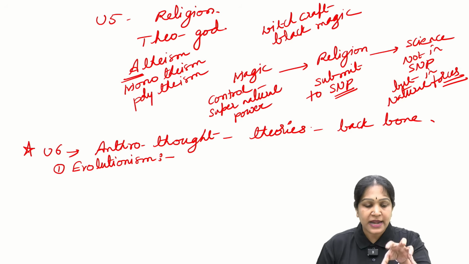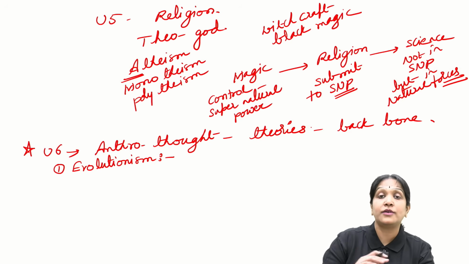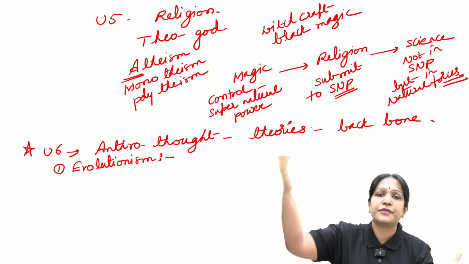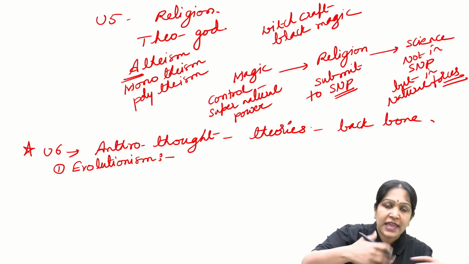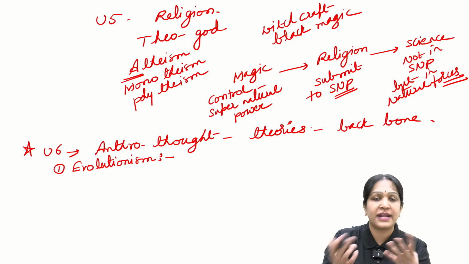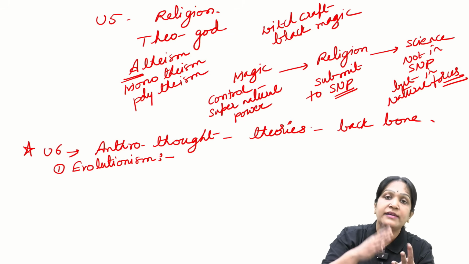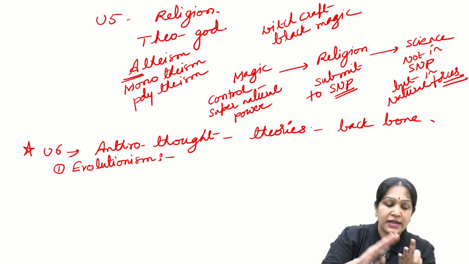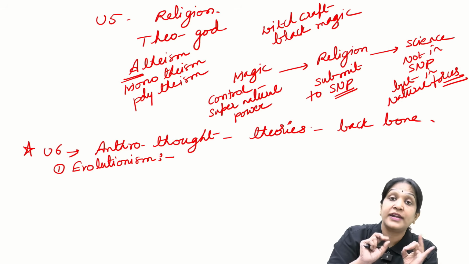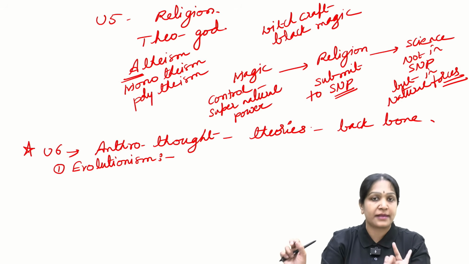For example, Indian culture is evolved, originated in India. I mean, we did not copy the Indian culture from others. We invented our culture. For example, Indian food, we invented. Indian dress, we invented. Indian language we invented. We did not copy from any other place.